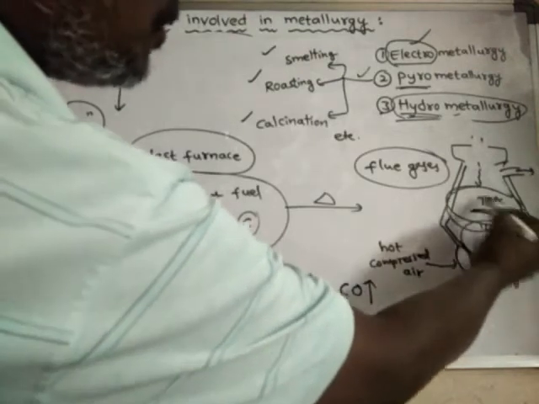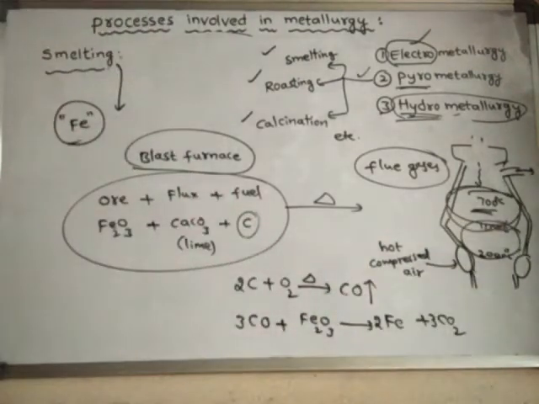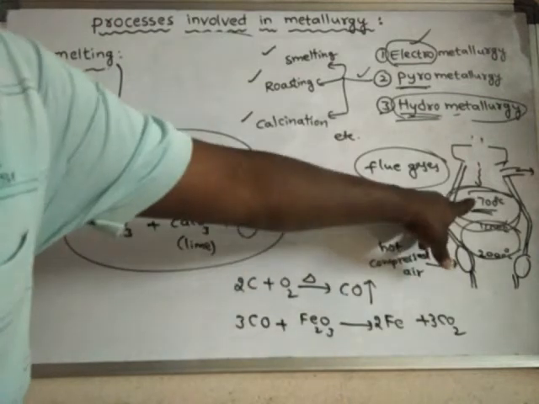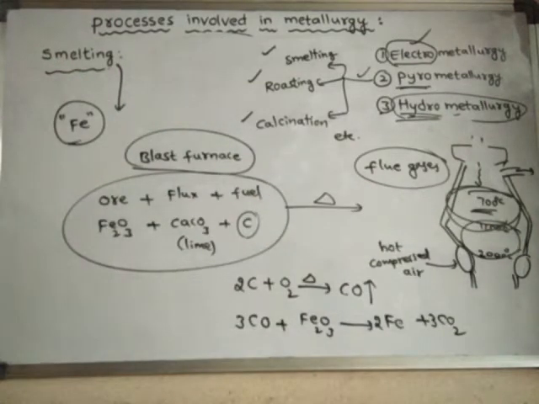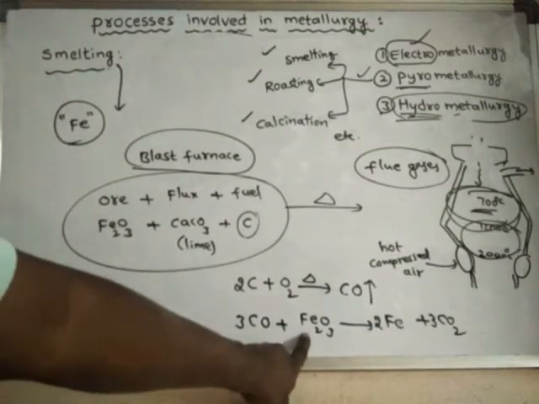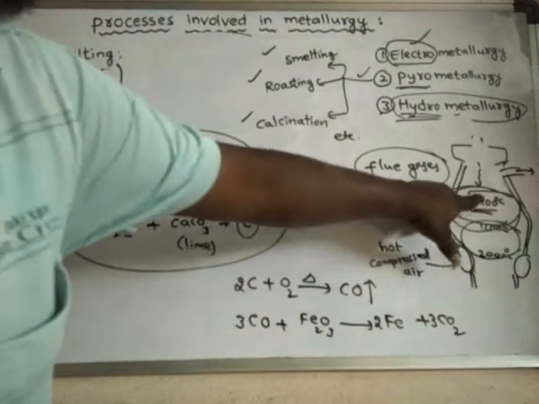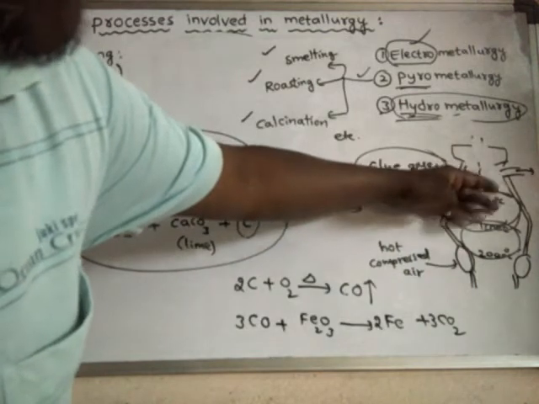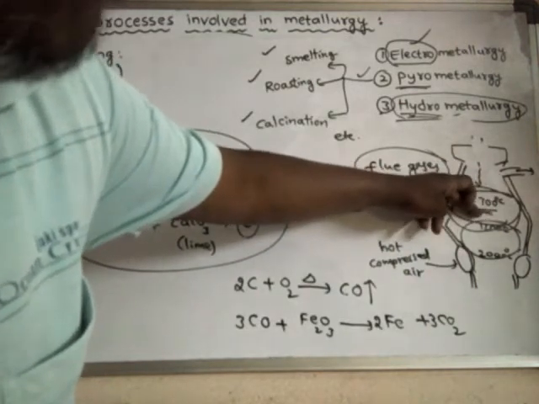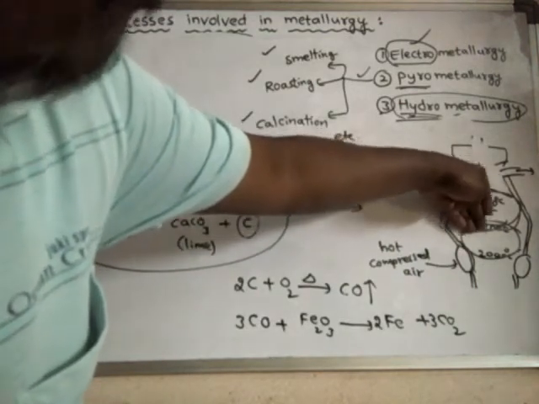Around the temperature range above 700 degrees centigrade, this iron ore is converted into iron metal. The iron metal which is formed here slowly comes down.